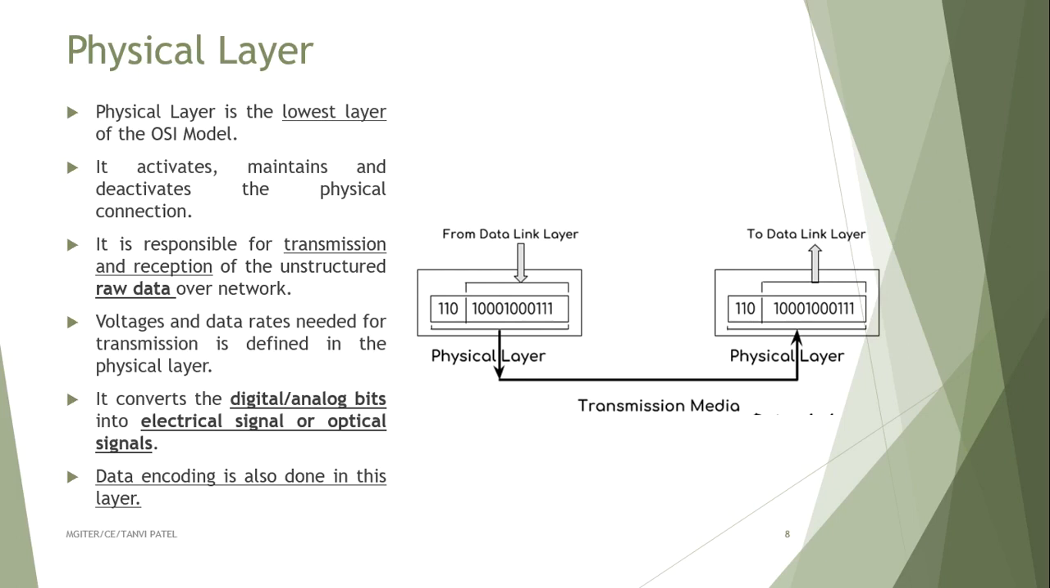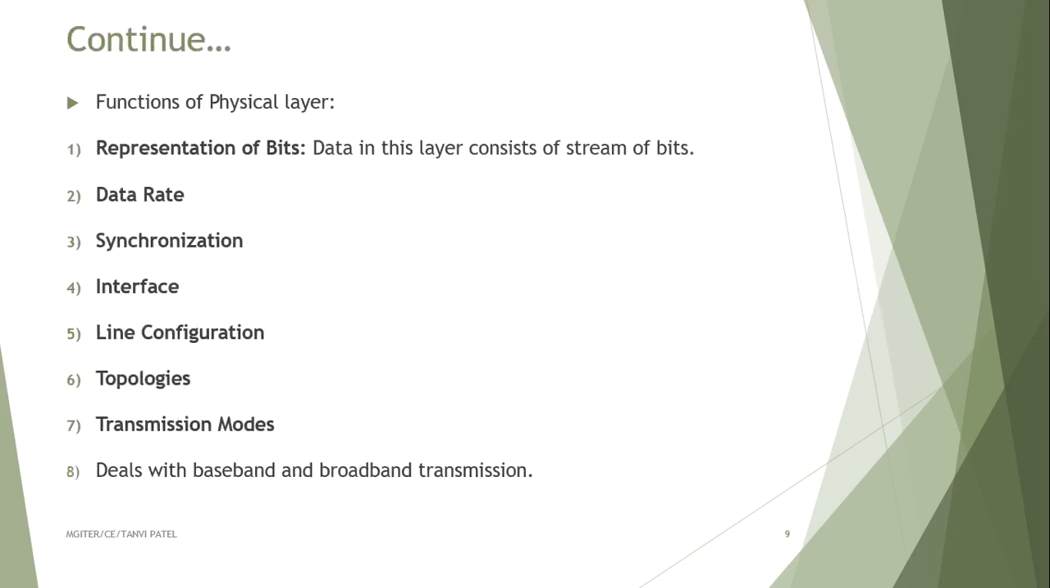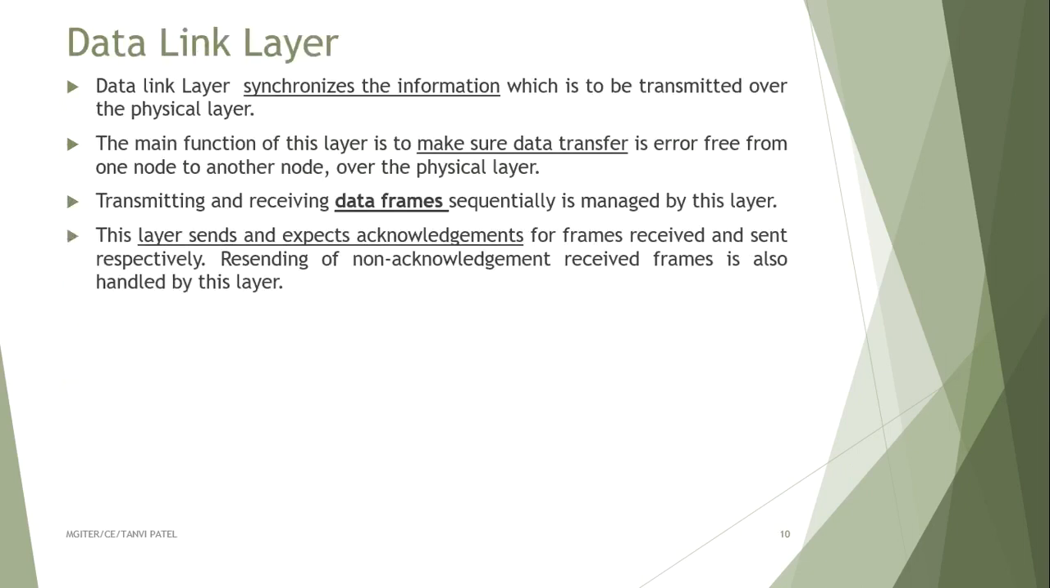Voltages and data rates needed for transmission are defined in the physical layer. It converts digital or analog bits into electrical or optical signals. Data encoding is also done in this layer. Functions of the physical layer are representation of bits, since data in this layer consists of a stream of bits. Second is data rate, then synchronization, interface, line configuration, topologies, transmission modes, and dealing with bandwidth and broadband transmission.